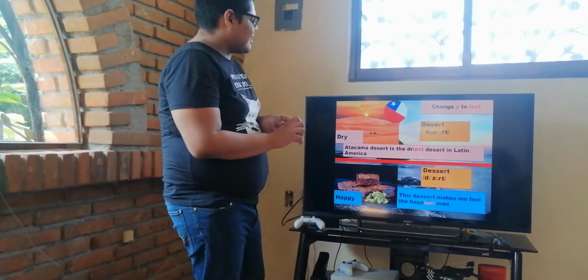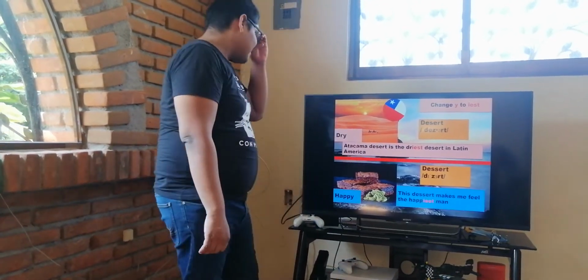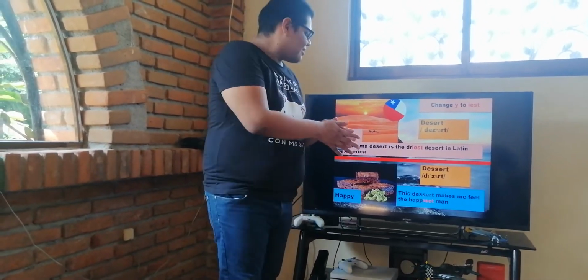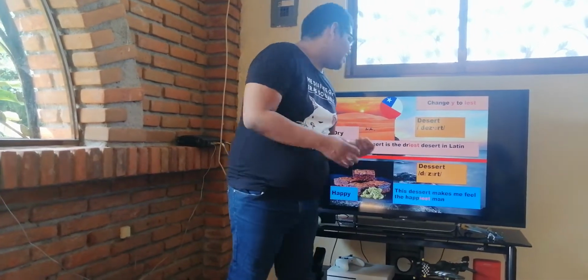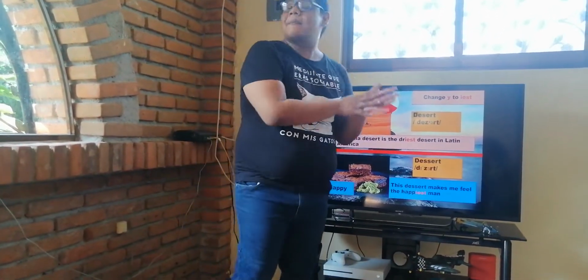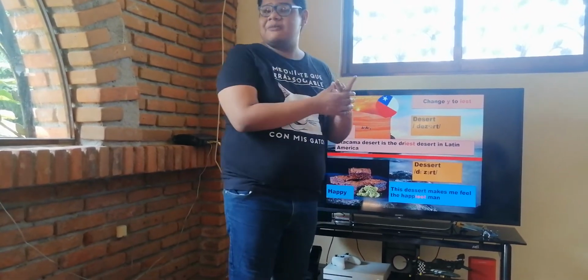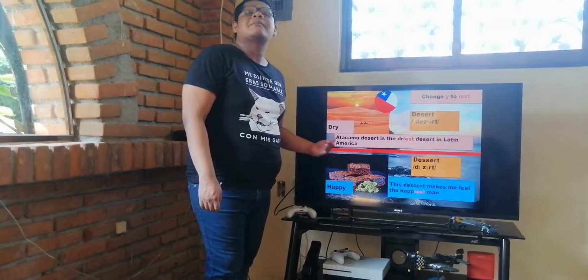Okay? So now, over here we have a dessert. So the adjective is happy. So yeah, this dessert makes me feel the happiest man. So again, happy, 2 syllables, and it ends in Y. Happy.